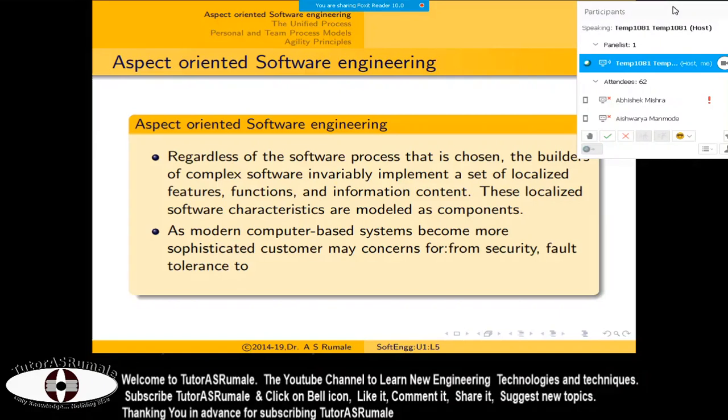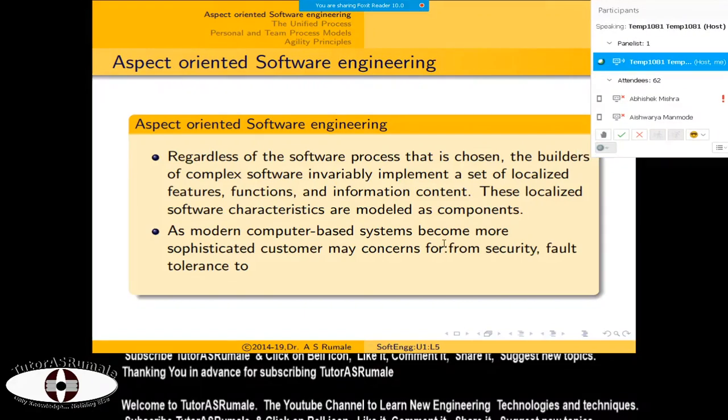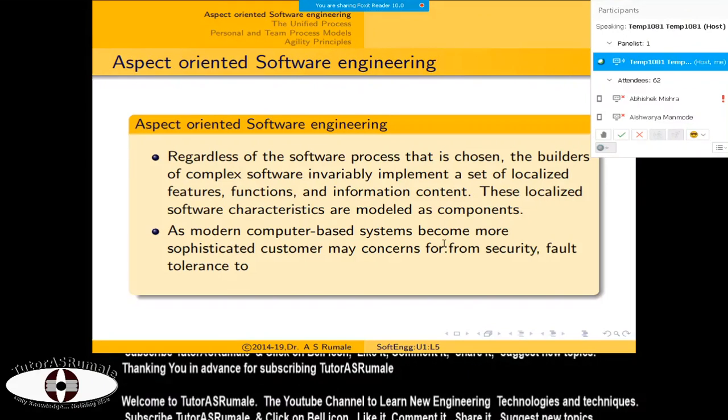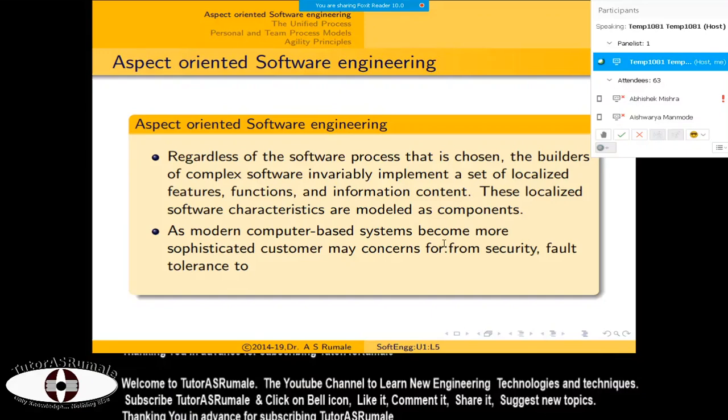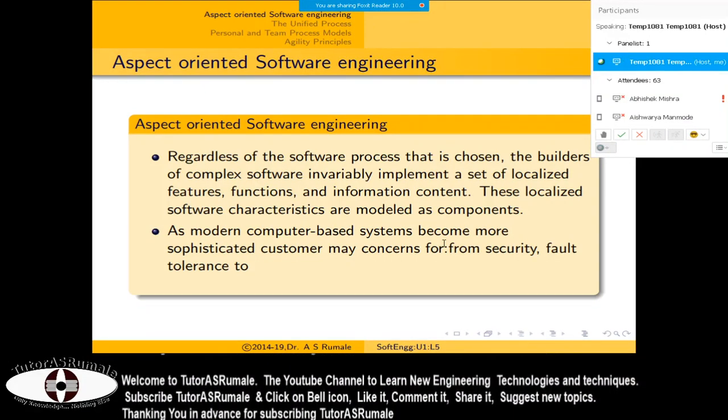Aspect-oriented thing. Say you created a software and you want to give rights to a particular person, for security or fault tolerance. This may be the concern too, but an admin will have different aspects about this system, and others will have different aspects.